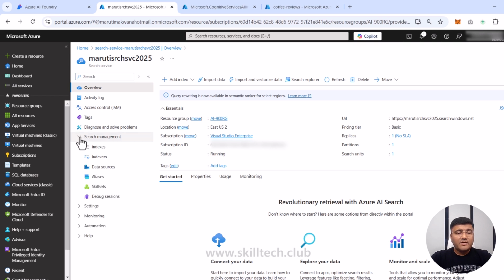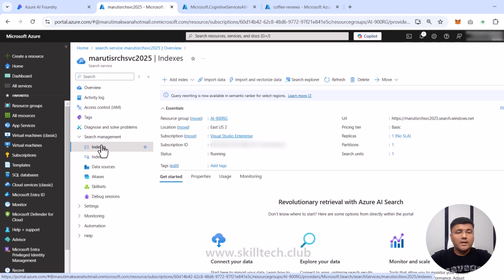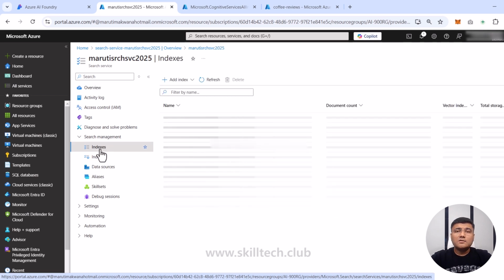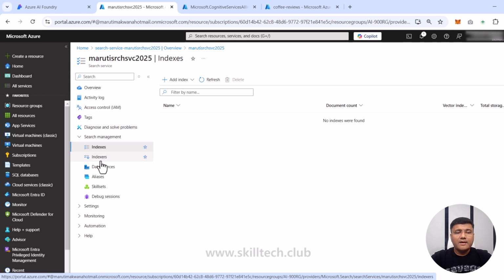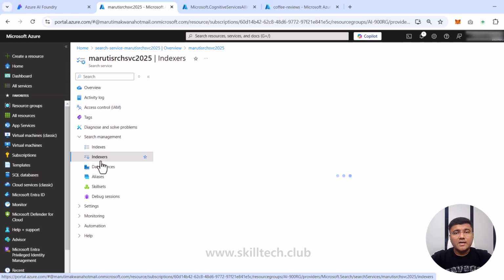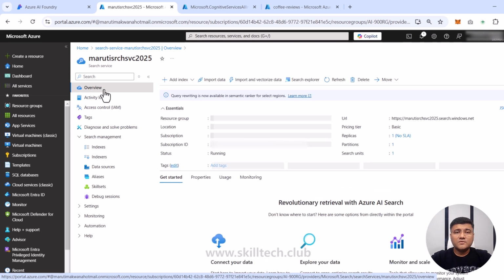Like in the left side where we have search management, we have a section for indexes and indexers. Now, when I click on any of this right now, because this is a newly created service, I won't have any indexes and I won't have any kind of indexers right now. So all these things are not configured because we do not have any kind of connections right now. It's a newly created Azure AI Search service.